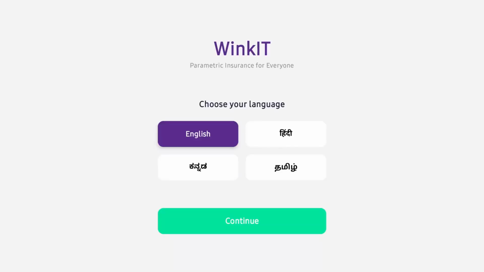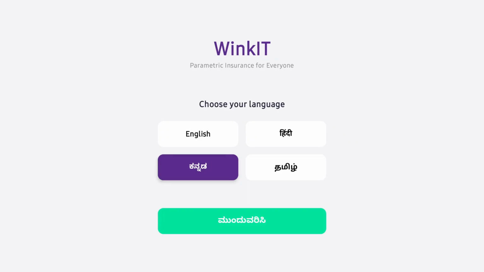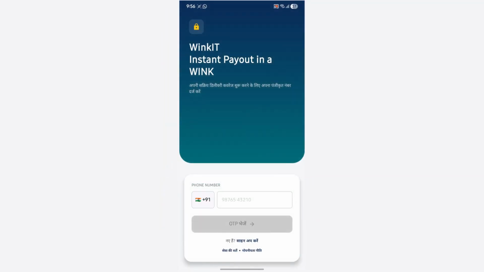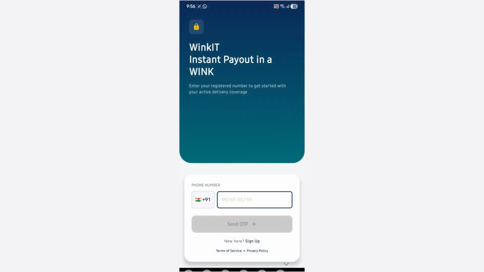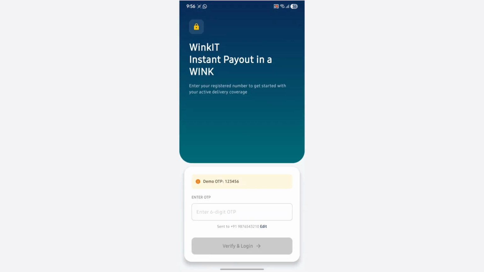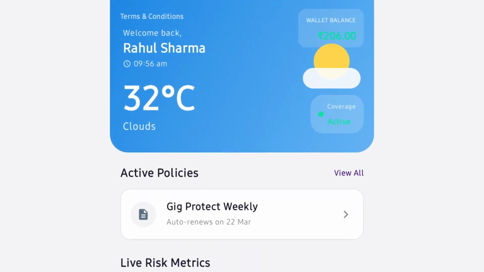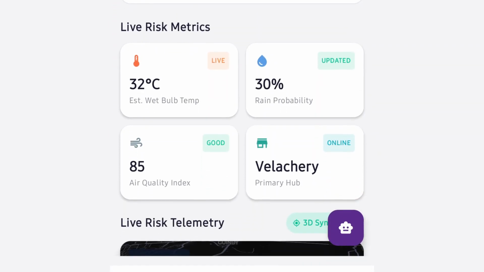Now, most InsurTech apps assume that the user speaks English. We inject dynamic localized string payloads on the fly. The rider selects Hindi and the UI adapts natively without fetching heavy assets. They authenticate via a frictionless Supabase OTP flow. Instantly, our API pulls real-time environmental data, temperatures, rain probability, and hyperlocal AQI, updating the UI state asynchronously.